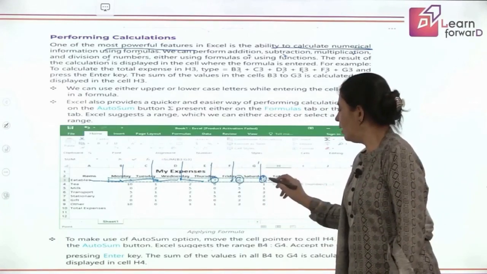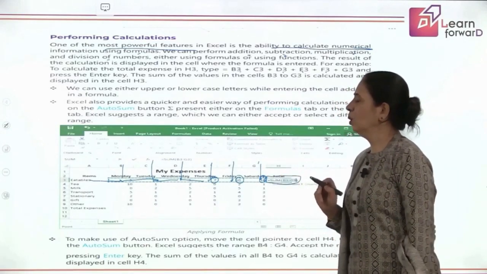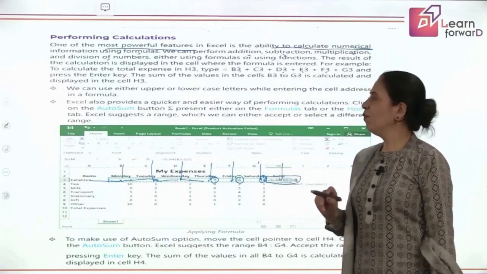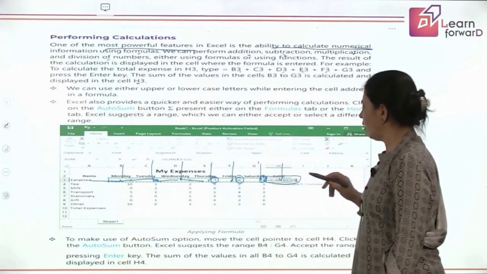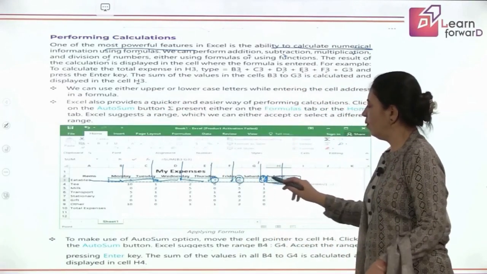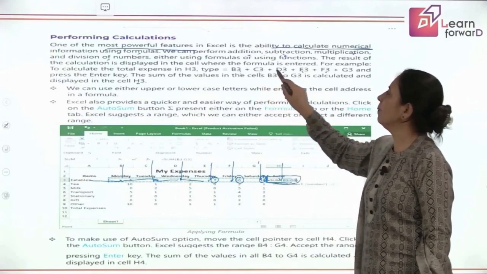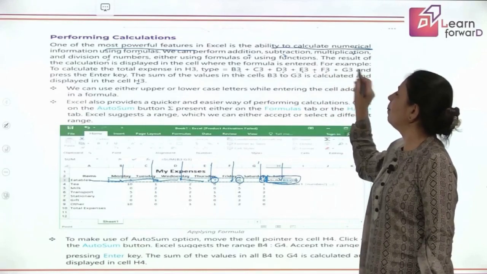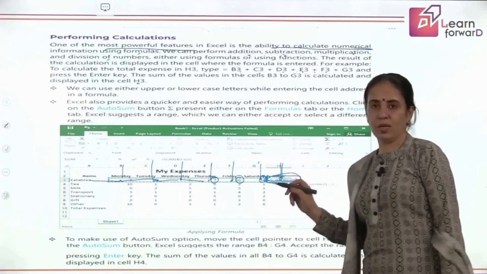And then the total has to come at this location. What is the location? Location is H3. We want the output to be displayed on H3. So we'll come here, put an equal to sign, and write B3 plus C3 plus D3 plus E3 plus F3 plus G3, and the sum will be displayed in the H3 location.